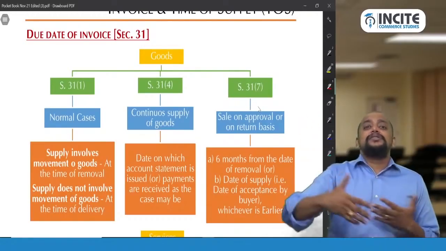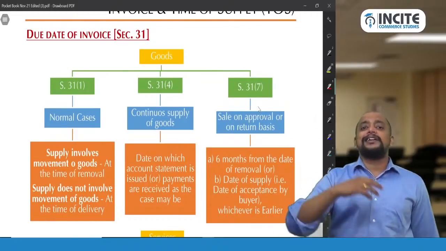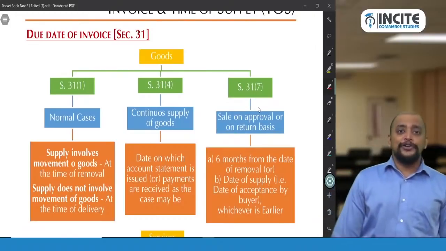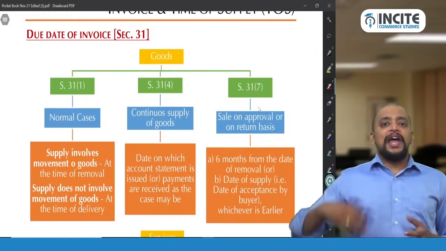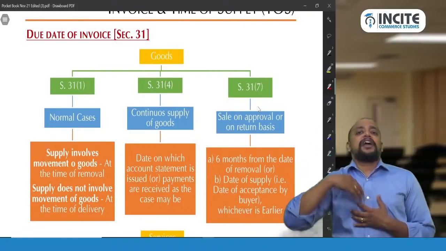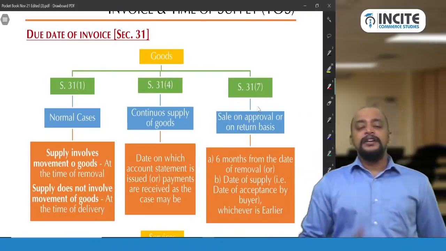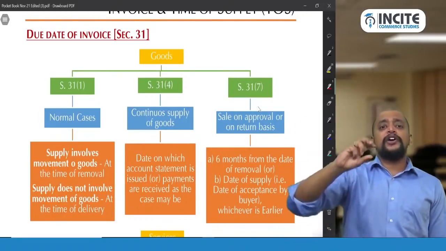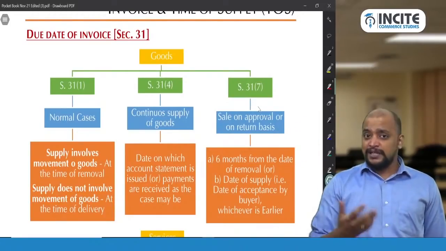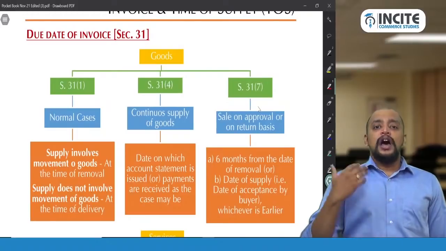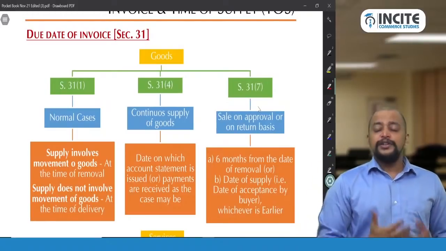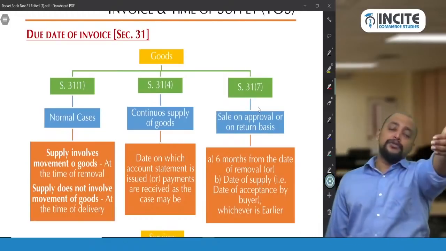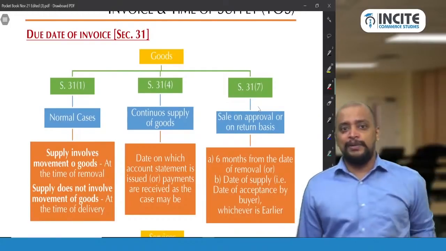There will be successive supply of goods for which the payments are settled on a periodical basis. That can be through pipeline, wire or any other conduit, etc. For example, I am laying down a pipeline from my factory to your factory to supply chemicals. So now I will be supplying chemicals and you will be using. I will fix a meter on a monthly basis or a quarterly basis. I will be collecting from you based on how much is used. So that is known as continuous supply of goods.